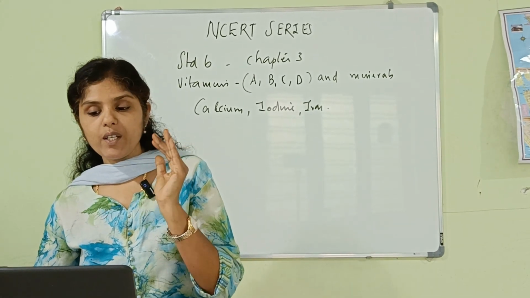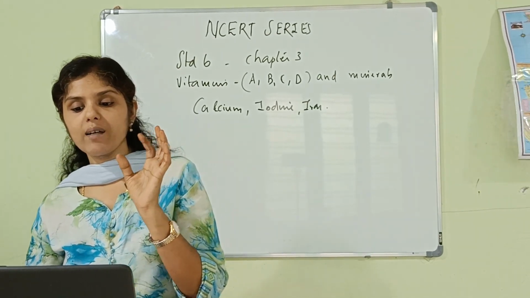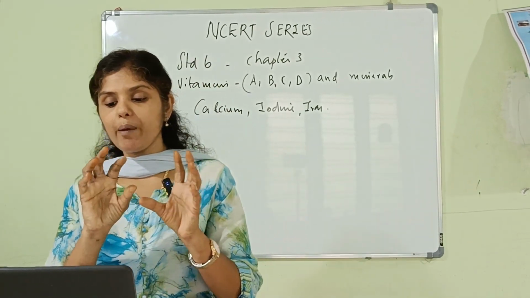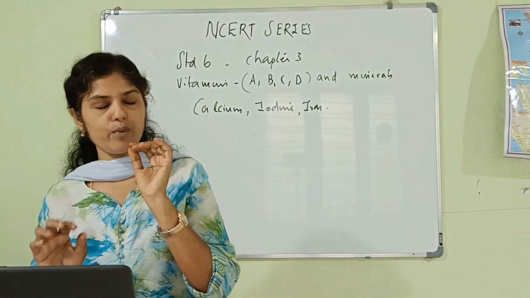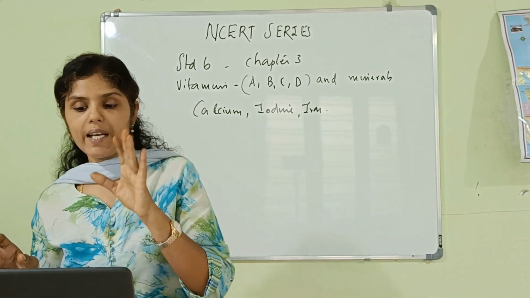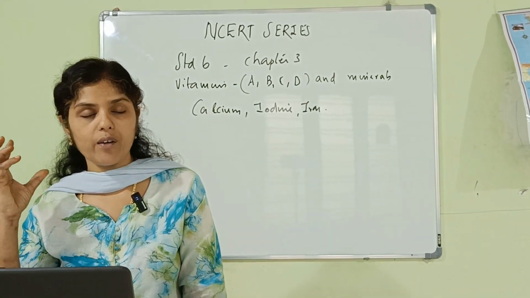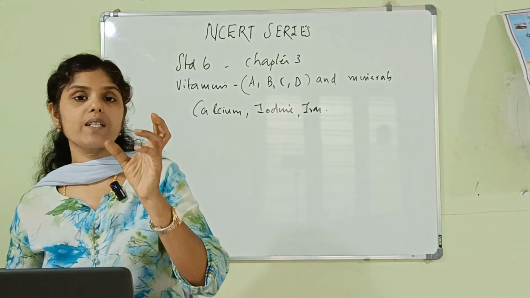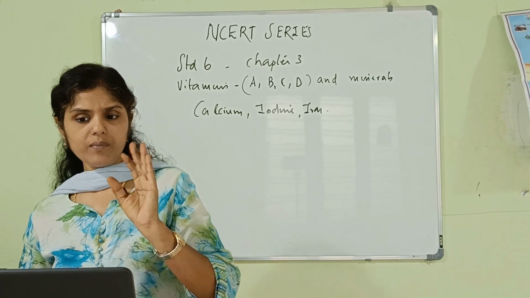Then, can you observe any color change in these food items? Have they turned blue-black? Yes, you can see a blue-black color. These food items changed their color to blue-black, and that blue-black color indicates the presence of starch in the food item. So the presence of starch can be detected by using dilute iodine solution. Those food items which show a blue-black color indicate the presence of starch.